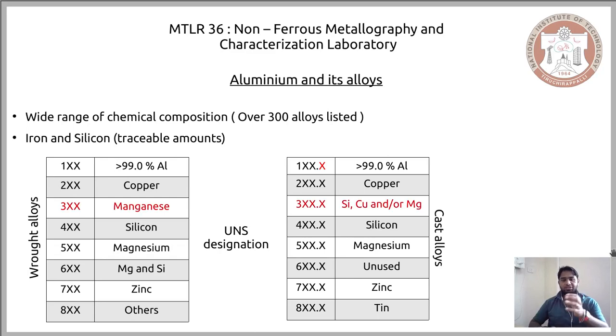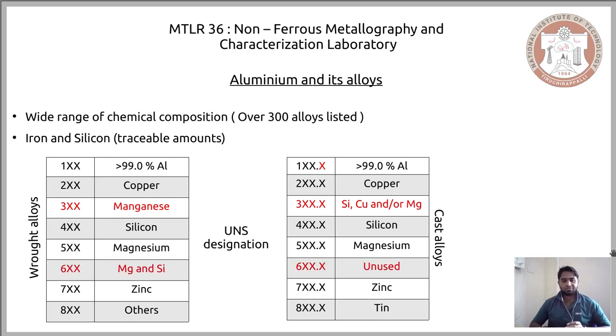As you can see in the 3x series of alloys, in the wrought alloys, the 3x meant the major alloying element was manganese, but in case of cast alloys, it is a combination of two or one of these alloying elements. So the major alloying elements in cast alloys that belong to the 3x series are silicon, copper, and it may or may not have magnesium. So this is one of the differences when you compare the designation for wrought and cast.